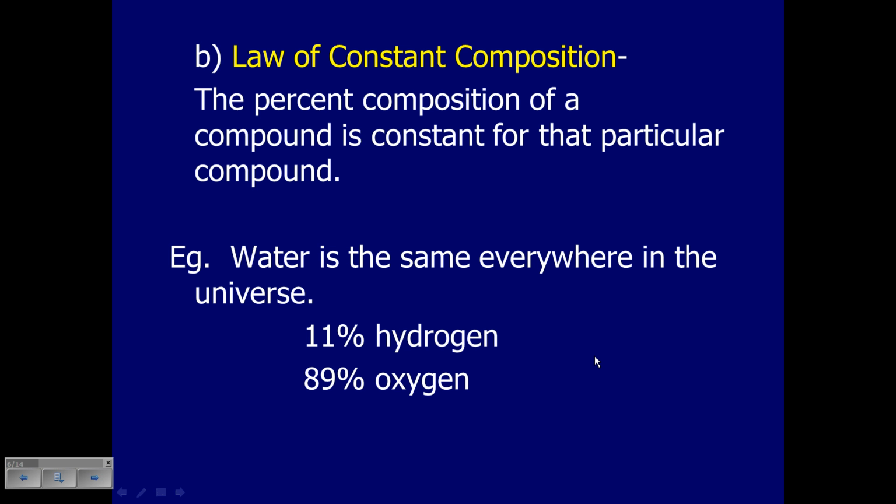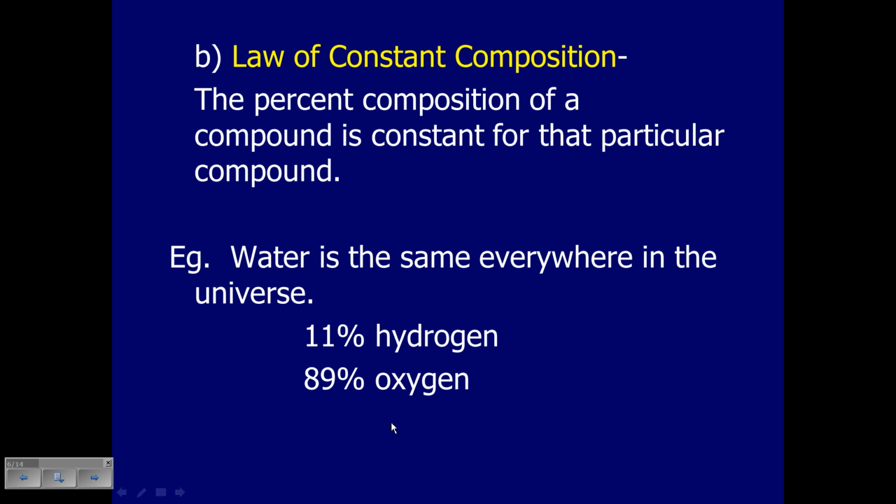So if somebody took some water out of the Thames River in London, England, and analyzed it, they would find that it was 11% hydrogen and 89% oxygen. And if they took some water from, say, the Sydenham River in mighty Alvinston, Ontario, and they analyzed it, they would also find that it was 11% hydrogen and 89% oxygen.